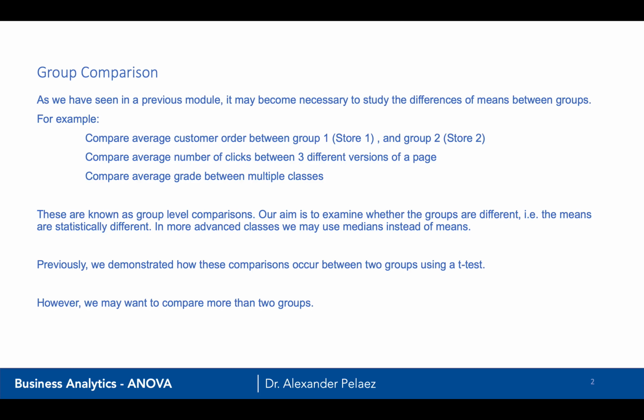Other examples include comparing the average customer order between Group 1 and Group 2, which could be Store 1 and Store 2. We also might want to compare the average number of clicks between 3 different versions of a web page. In that case, we're going to determine whether or not the web page actually has a difference that we want to explore. And as we said before, we can compare the average grade between multiple classes.